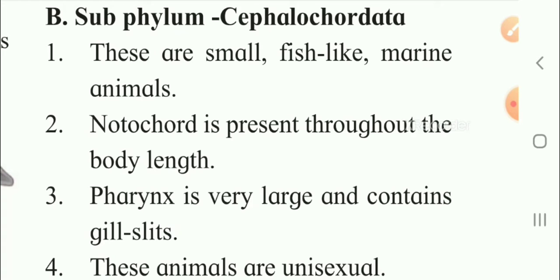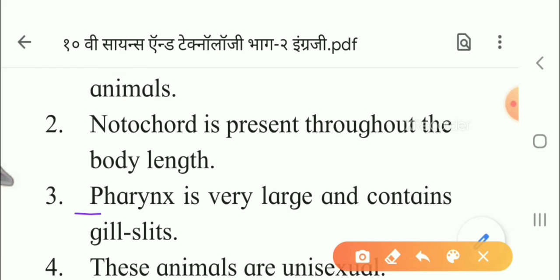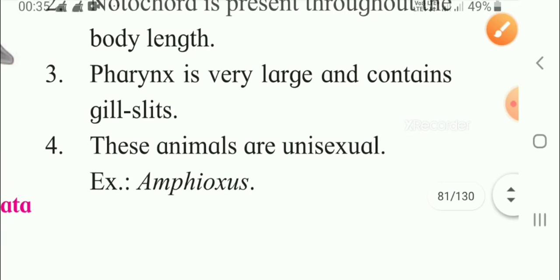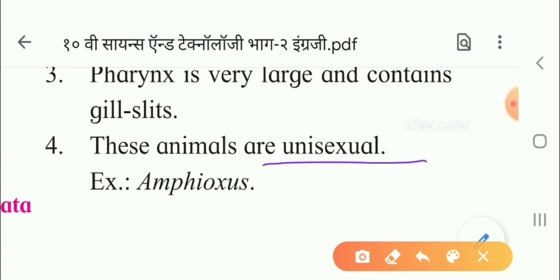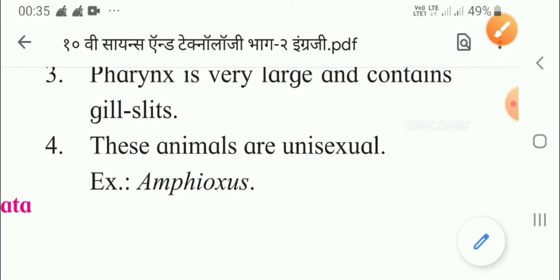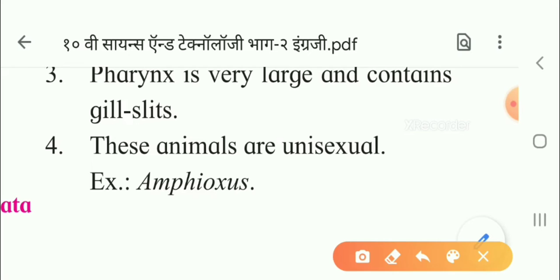The pharynx is very large and it contains the gill slits. Gill slits mean the slit-like structures on the side of the pharynx, that are called the gill slits. So that you have to learn. This is the third point: these animals are unisexual. Unisexual means one reproductive organ, either male or female, is present in one organism. Example is Amphioxus. So this is all about the animals in Cephalochordata.